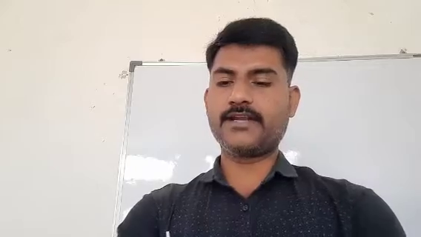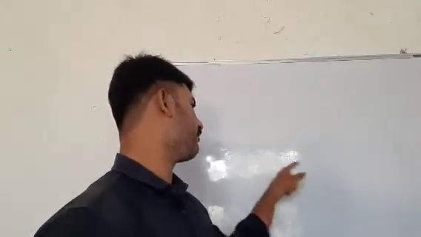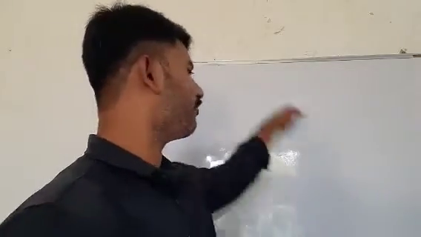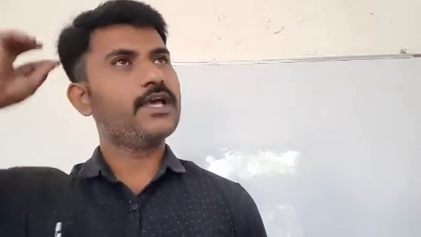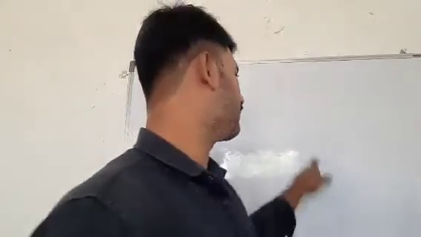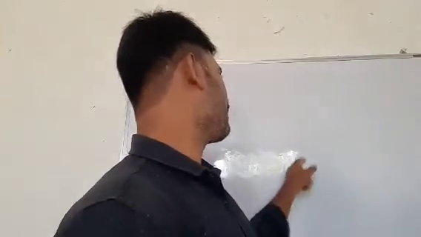How is it blowing? It is blowing in a circular manner, from the center toward the surrounding area. For example, this is the center, and from here it is blowing into the surrounding area. In the northern hemisphere, these winds blow in a clockwise direction, and in the southern hemisphere, these winds blow in the anti-clockwise direction, or the opposite direction.